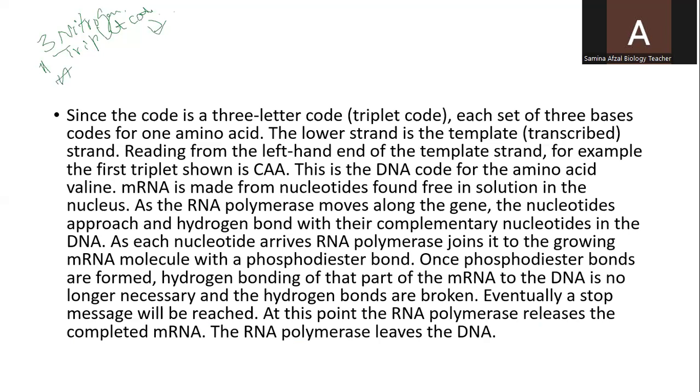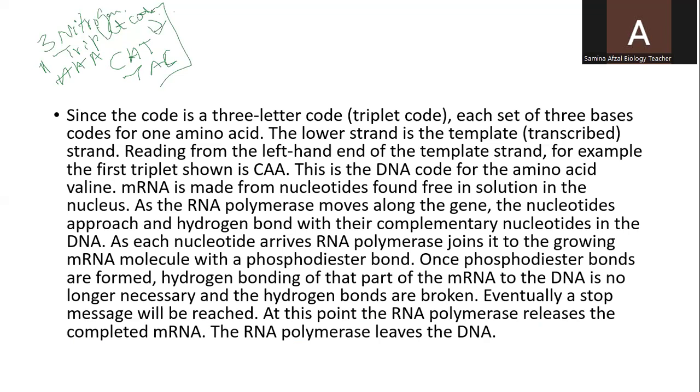As for example, triple A, adenine, adenine, adenine, or it can be cytosine, adenine, thymine, or it can be thymine, adenine, cytosine. So there are many examples of these different types of amino acids.